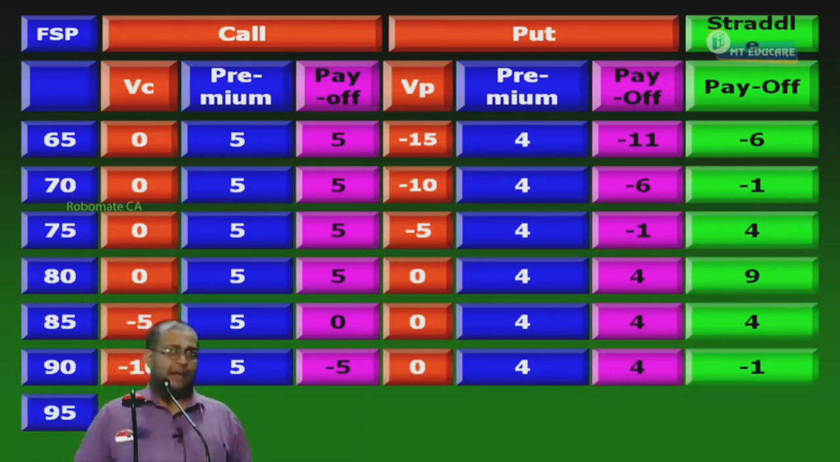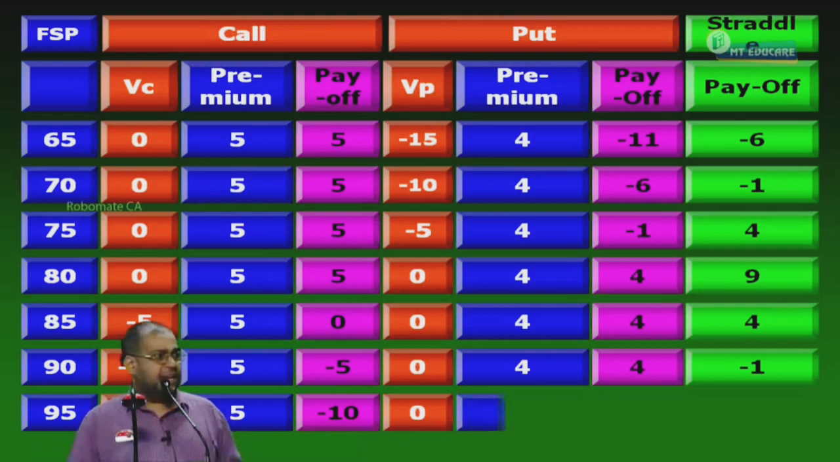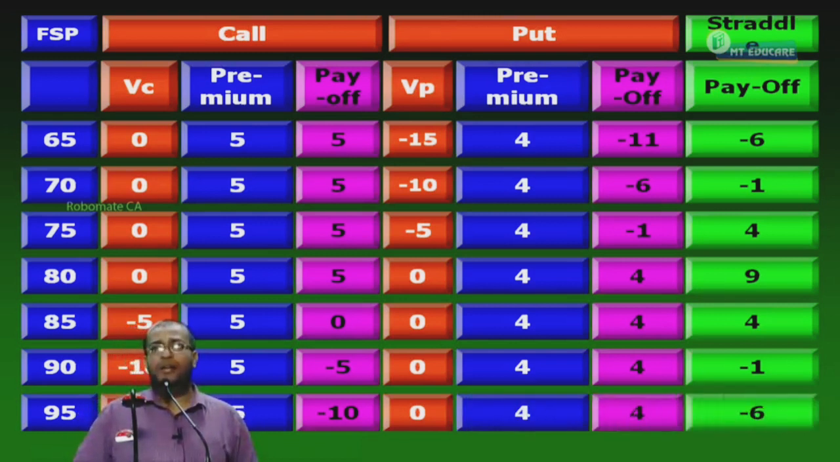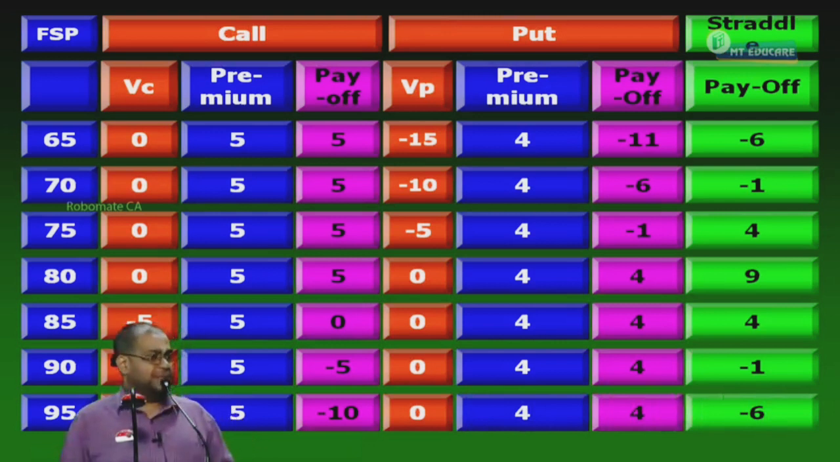Next, 95. Will the call holder exercise or lapse? Exercise. What is going to be his payoff? 15. My payoff? Minus 15. Premium, how much received? 5. What is the net payoff? Minus 10. Will the put holder exercise or lapse? Lapse. Put value 0. Premium received 4. The payoff is 4. Minus 10 plus 4 gives you what? Minus 6 is the answer for this particular sum.